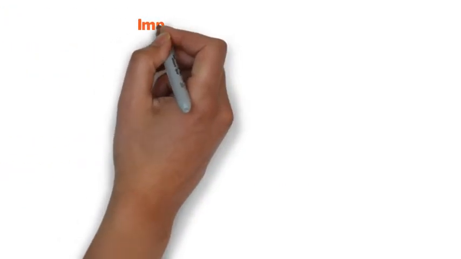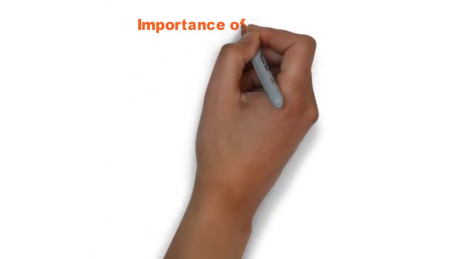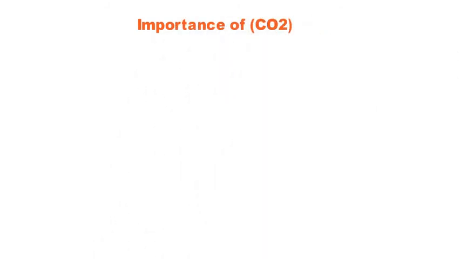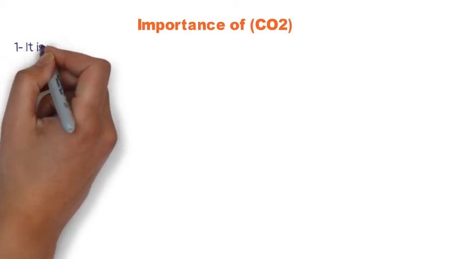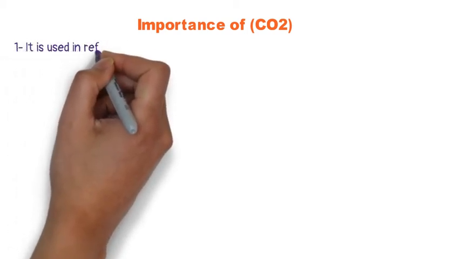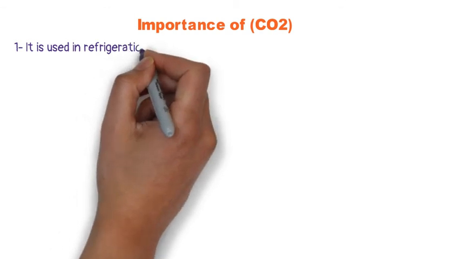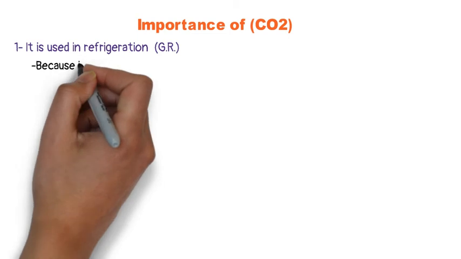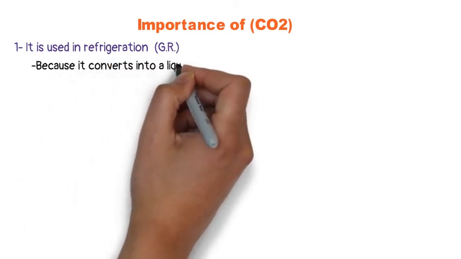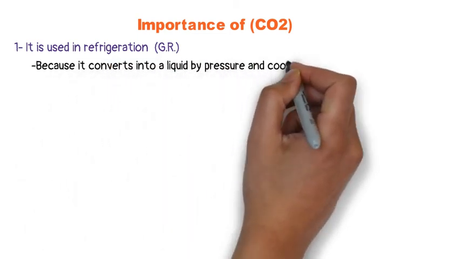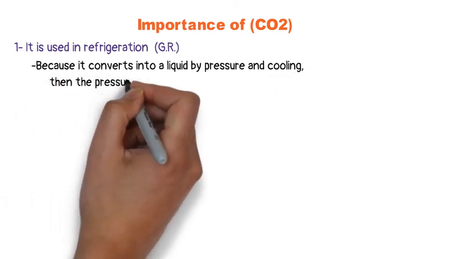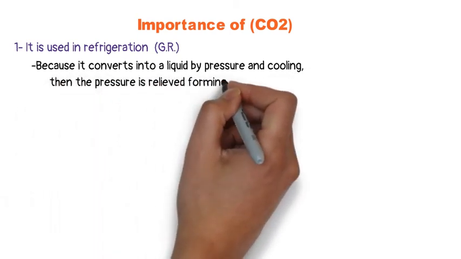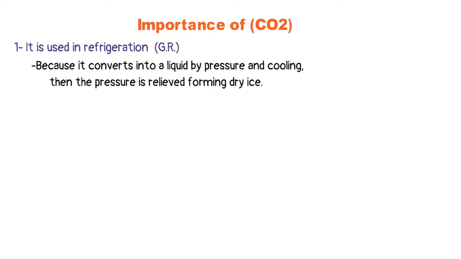The importance of carbon dioxide gas. What are the importance of carbon dioxide gas? First, it's used in the refrigeration. Why do we use carbon dioxide gas in the refrigeration? Because it converts into liquid by pressure and cooling. Then, when we release the pressure, it will form the dry ice.